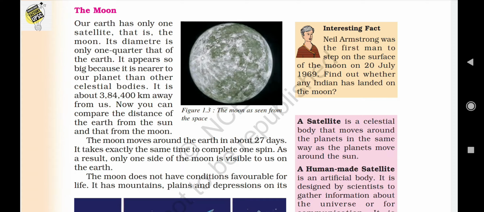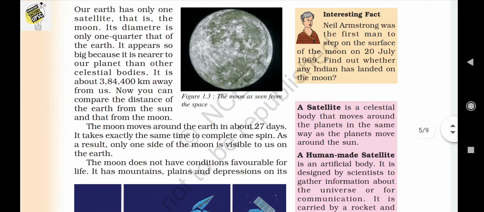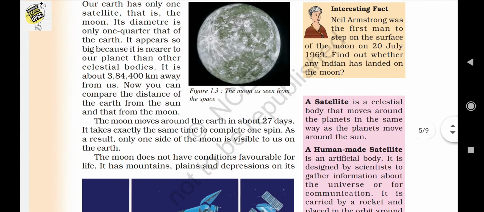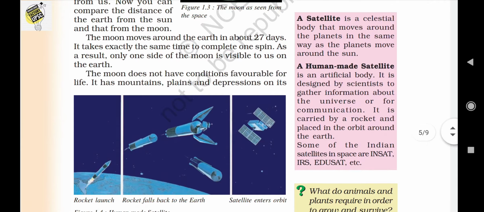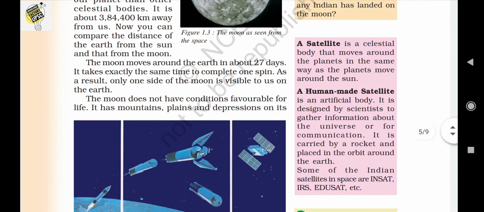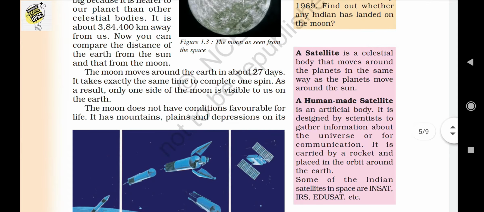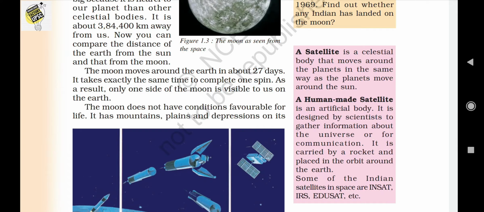It is only about 384,400 kilometers away from us. So it's quite near to our Earth. That's why it appears a little bit big. The moon moves around the Earth in about 27 days. It takes exactly the same time to complete one spin. As a result, only one side of the moon is visible to us. So the moon moves around the Earth in 27 days, and it takes 27 days to complete one spin.